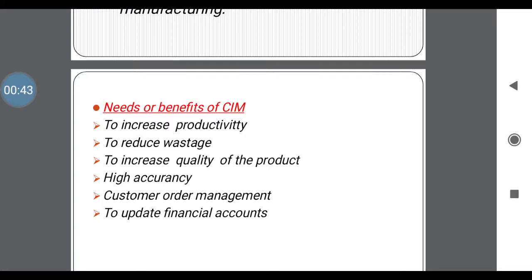First one is to increase the productivity. Next, to reduce the wastage, to increase the quality of the product, and also to increase the accuracy, that is high accuracy. Customer order management, that is to fulfill the customer orders, is also one of the needs of CIM. Next one, to operate the financial accounts. These are the needs of CIM.